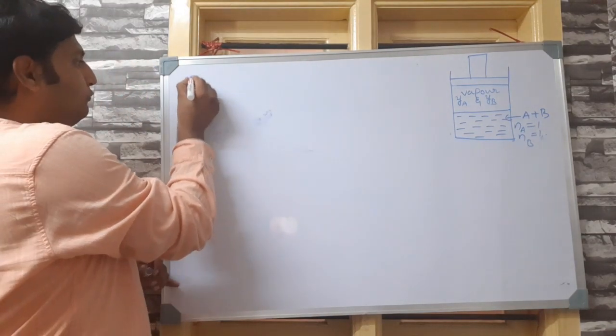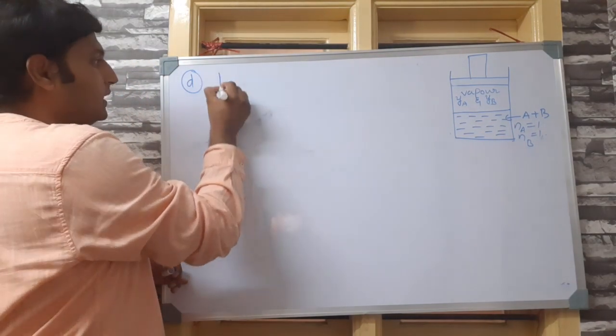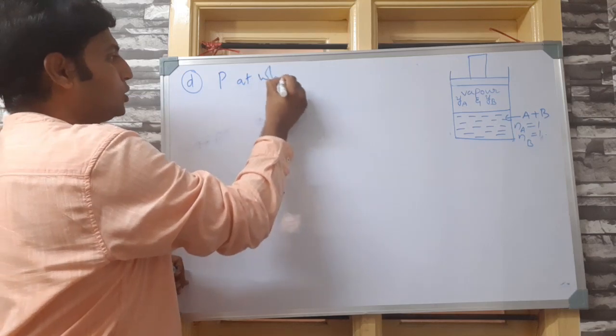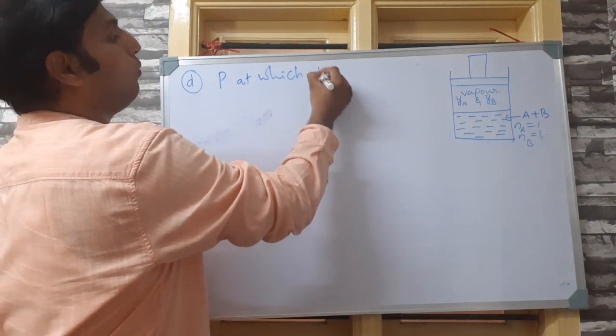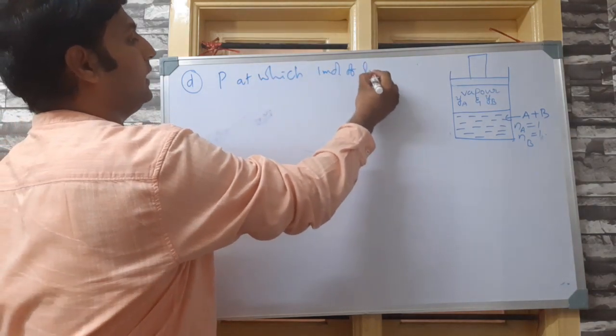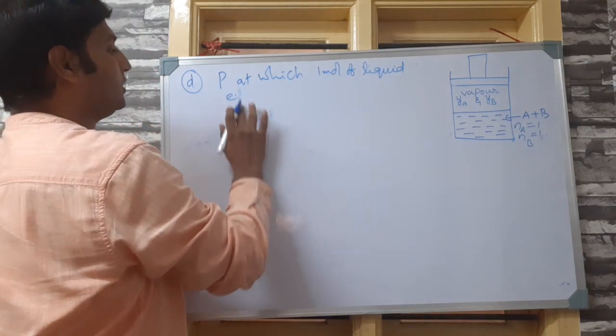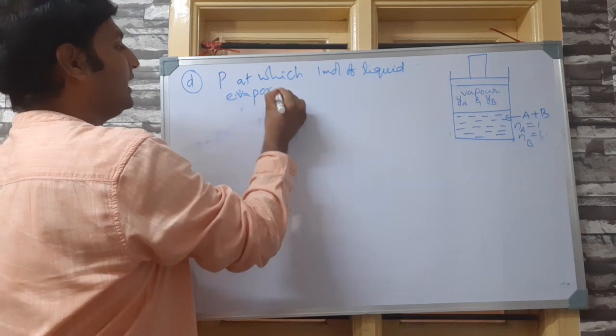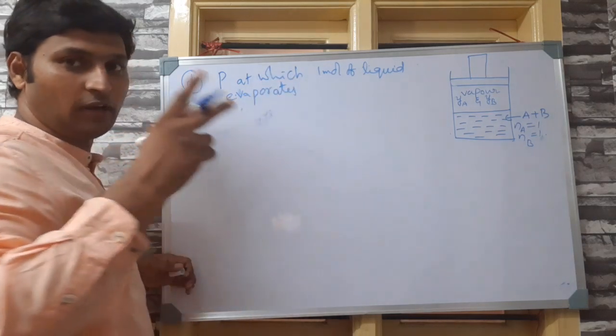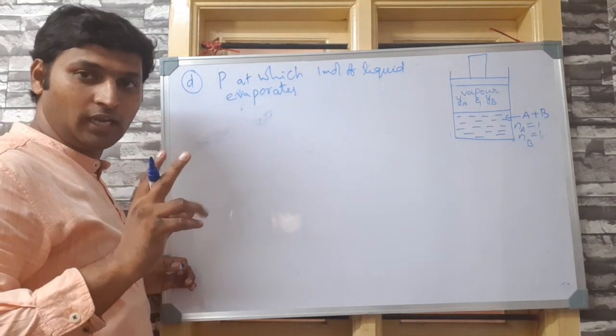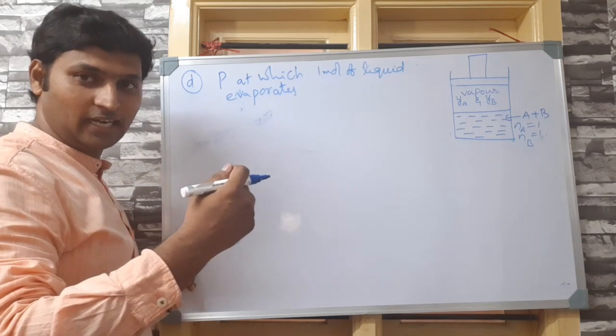Now, the fourth part of the question is the pressure at which 1 mole of liquid evaporates. That's what he is asking, right? 1 mole of liquid mixture evaporates. There were 2 moles totally, 1 mole A, 1 mole B. It has to become 1 mole exactly, he is saying.